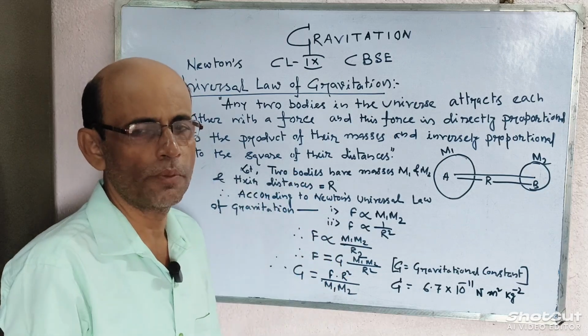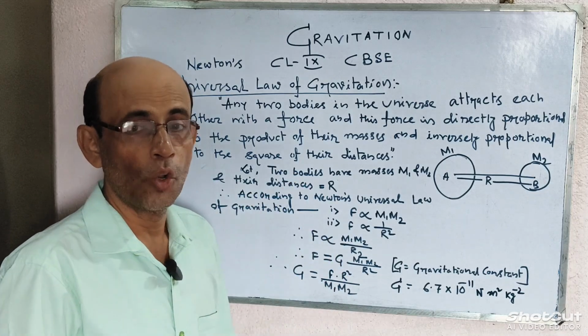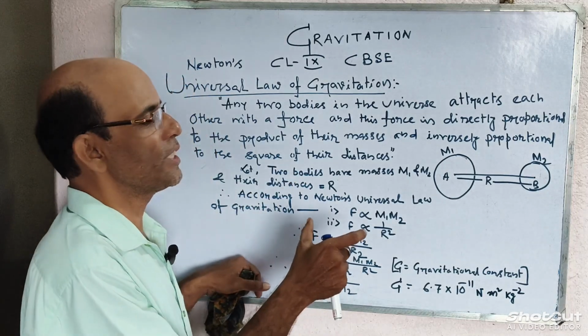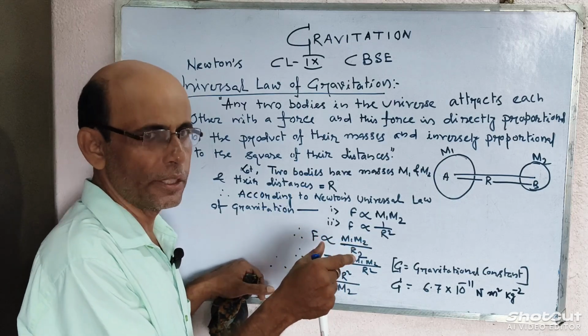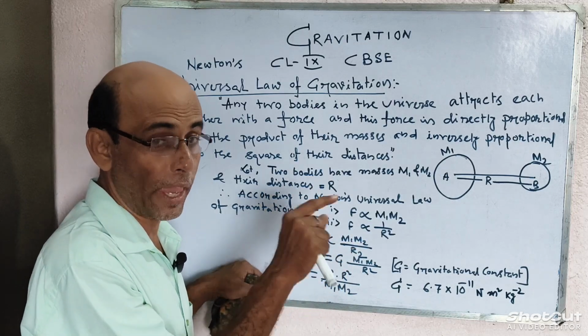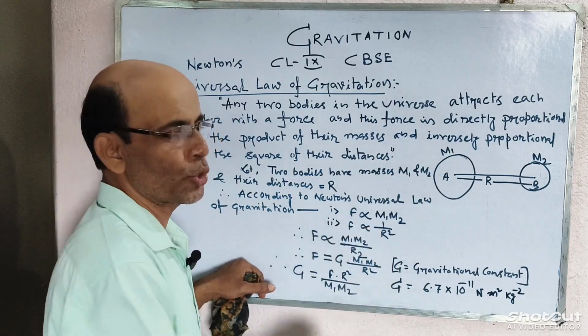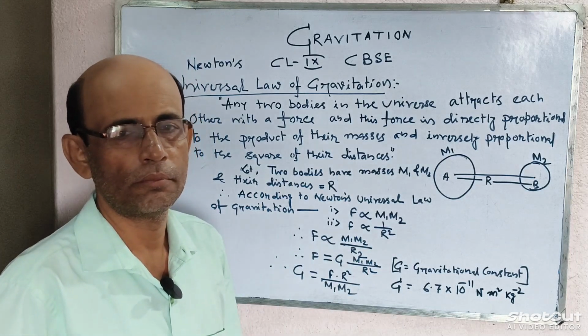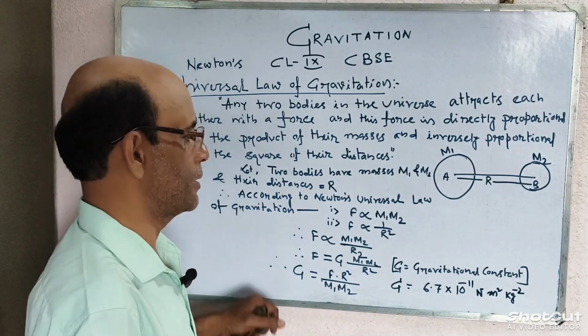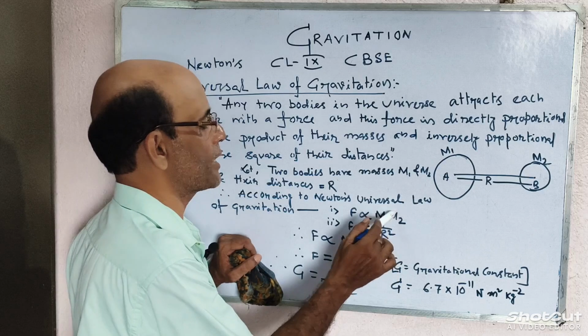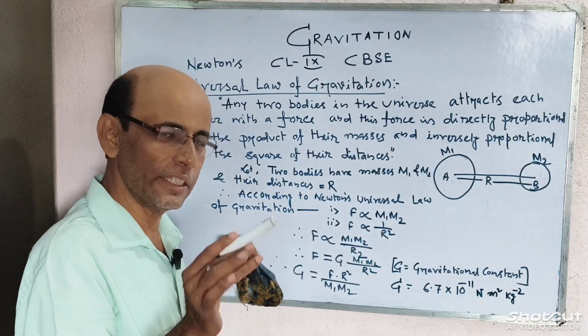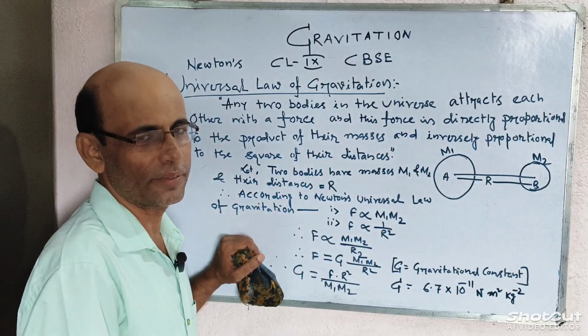According to Newton's universal law of gravitation, the force acting between these two bodies to attract each other, this force F, is directly proportional to the product of their masses. If the product of mass increases, then this force will also increase.